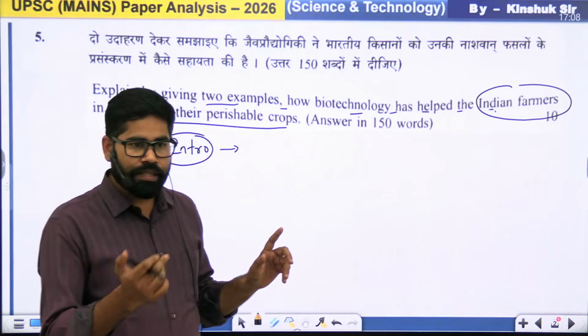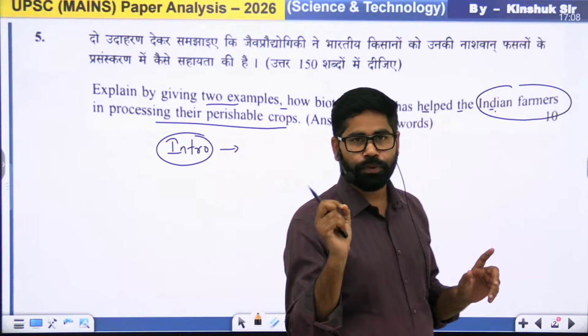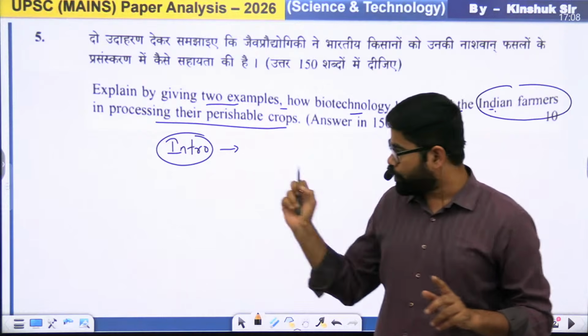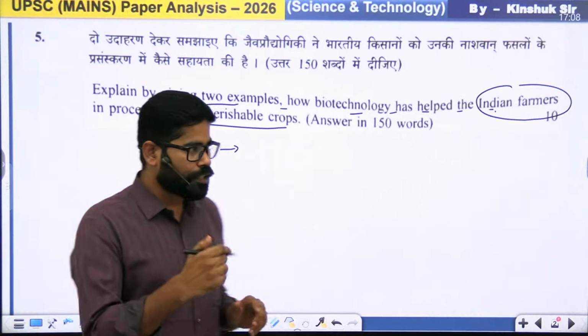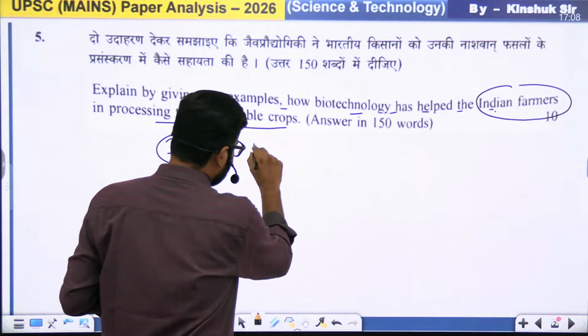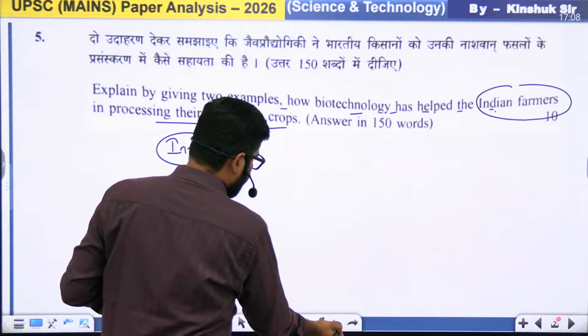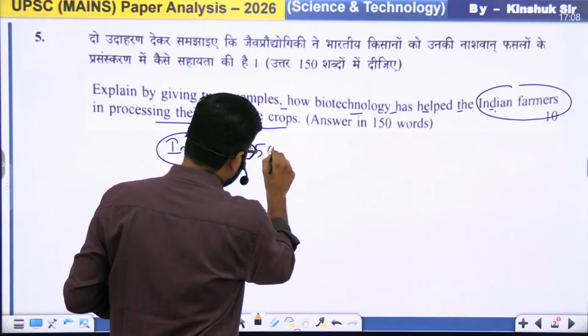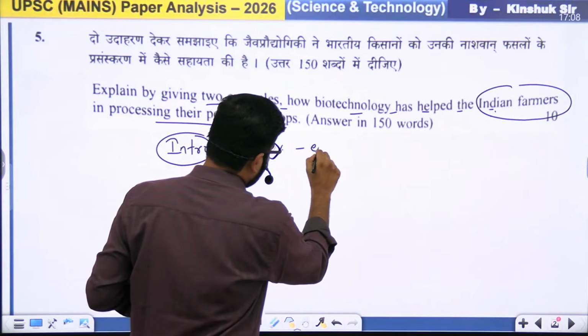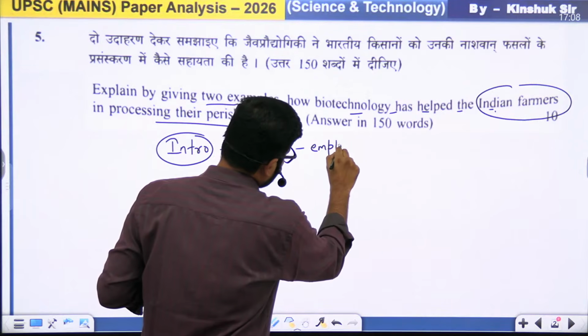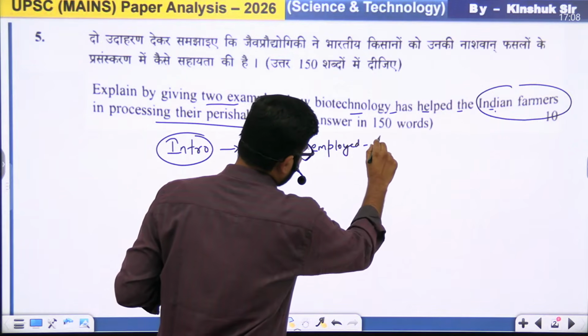They are not asking you the definition of this one thing, that what is biotech. So what you can start with, you can start with this one part, that the proportion of farmers in India, like we see that around more than 50% are still employed in agriculture. More than 50% of the population is still employed in agriculture.